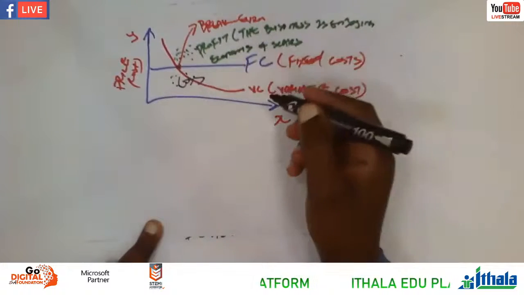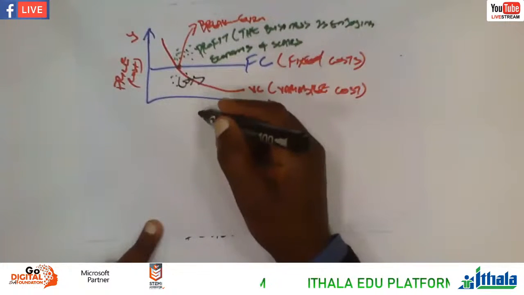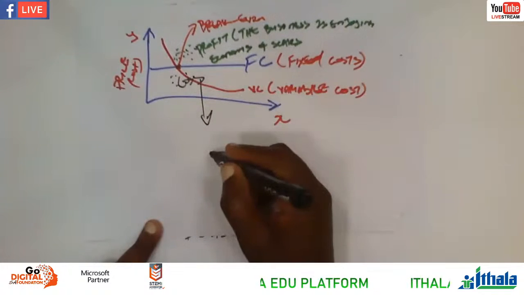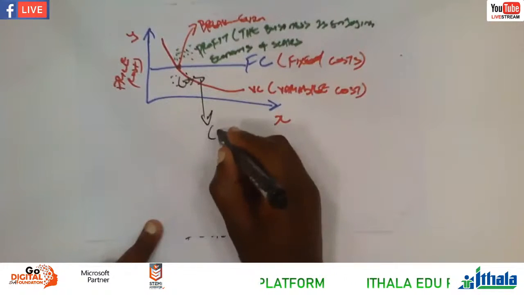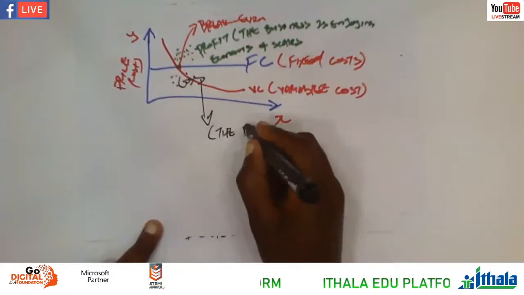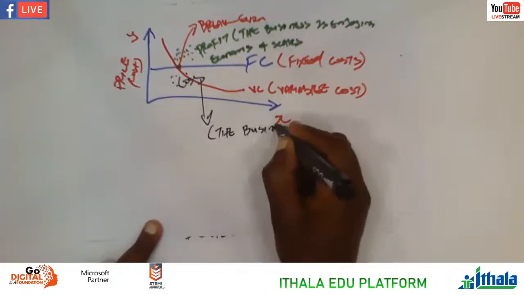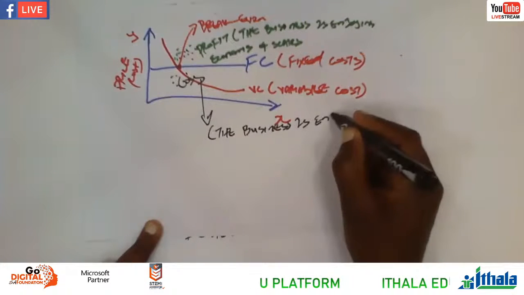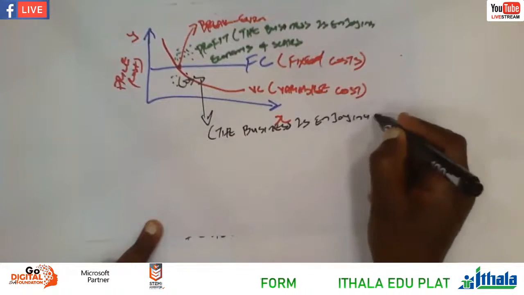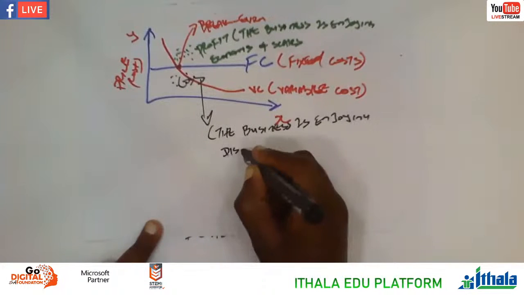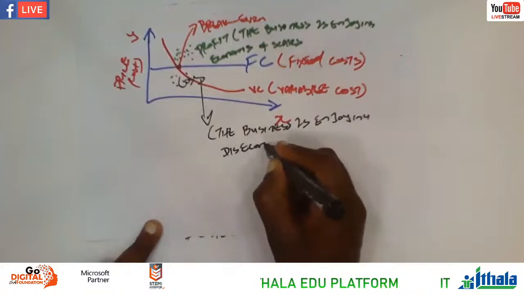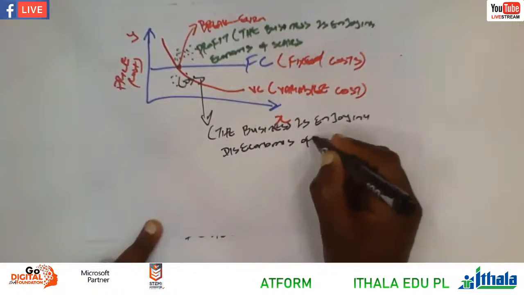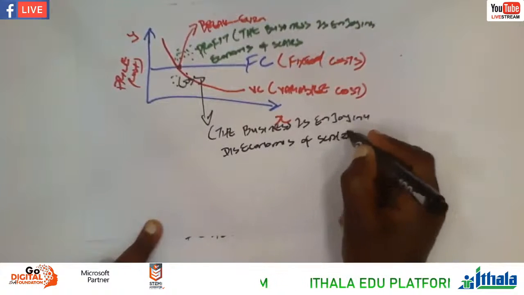So remember, in economics or in commerce, we always enjoy. Even here, we still enjoy, but we're enjoying what? These economies of scale.